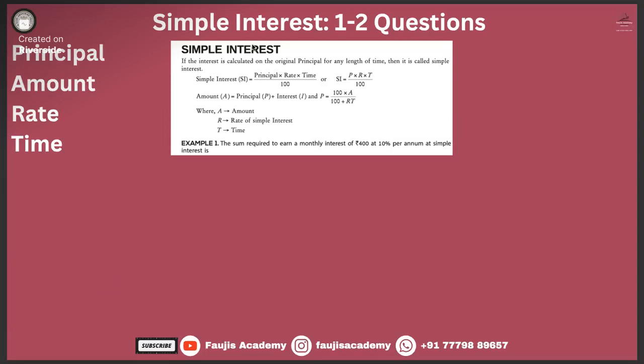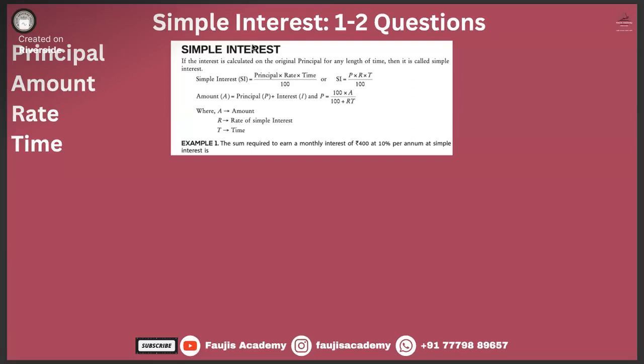So today we are going to study this chapter called simple interest, right? Before I begin this chapter, you can expect one or two questions from it, and this is a very easy chapter. We'll understand how and why this chapter exactly is easy.